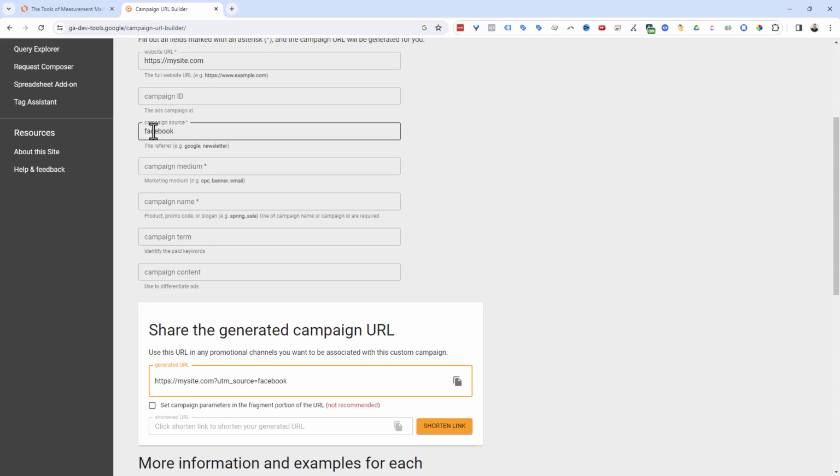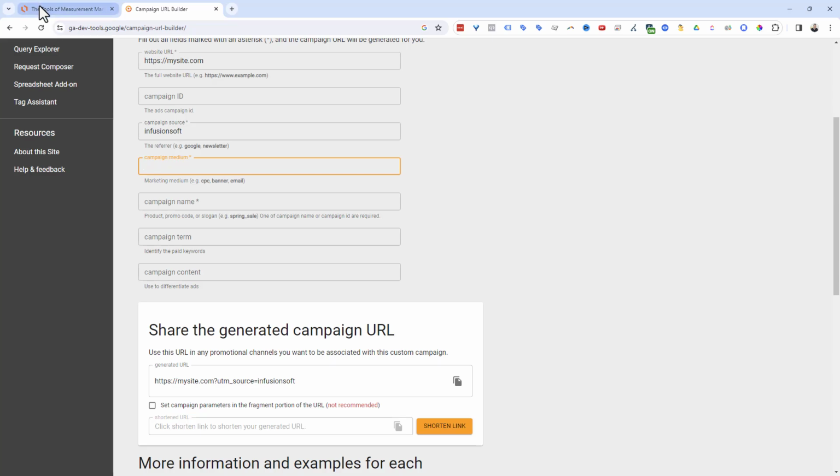So for now, I'm just going to change it back to Infusionsoft because we're going to be practicing for email. If you're doing MailChimp, you might say MailChimp. If you're using ActiveCampaign, you might call it ActiveCampaign or Klaviyo or whatever the system is that you're using. So for now, again, I'm just going to use ours as an example. So we have Infusionsoft.